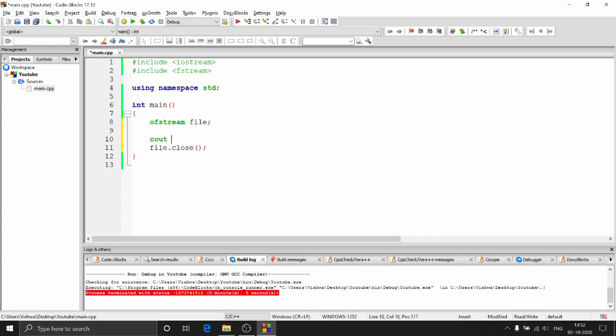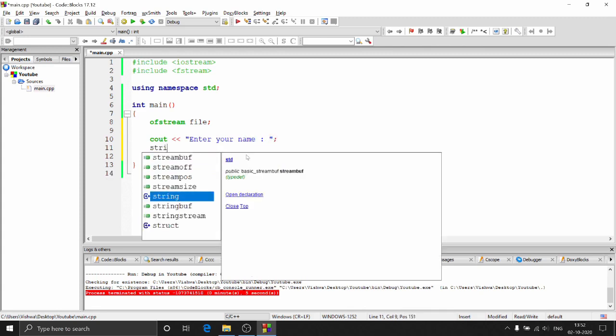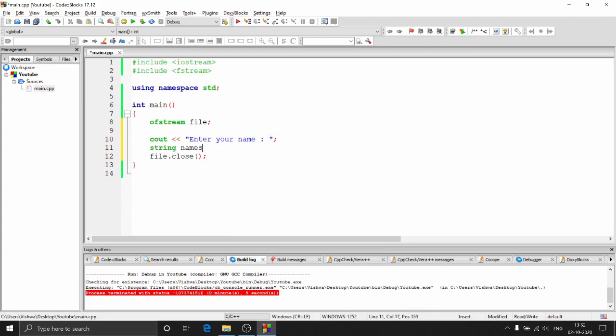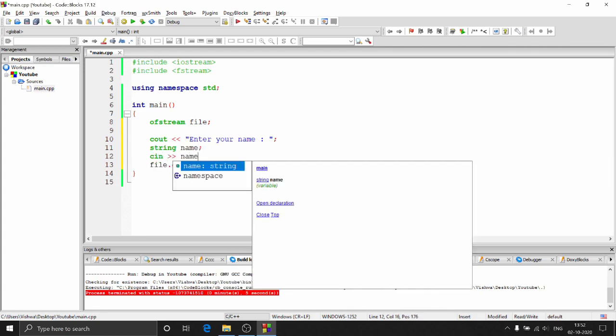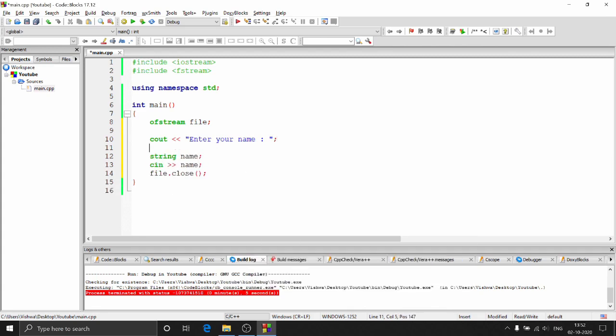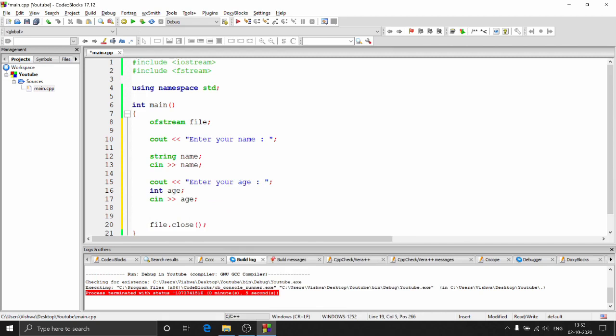And let's say we'll just say cout, enter your name, and I'll get a name here. So string name, cin name. I'm just showing you how you can use the files. This is just a simple example. And here I will do another thing like cout, enter your age, and I'll just say int age, cin age. And now what I'll do is, I have already opened the file, right?